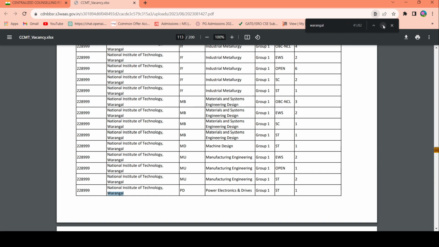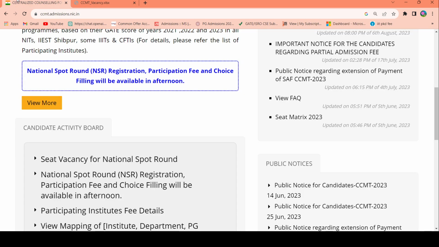So if some person has a difference of 1 or 2 points, he has a chance to get those 2 seats, right? Otherwise there is no advantage of applying for the national spot round, because it's just a wastage of time, right? Then you can just plan the travel to the institutions which you got in this special round 2, right?